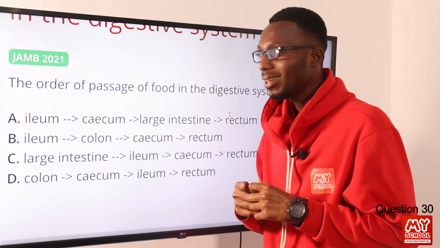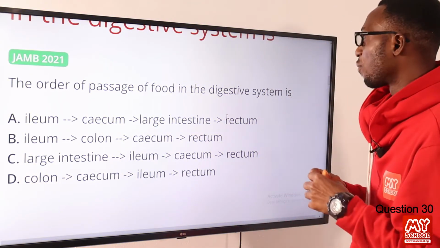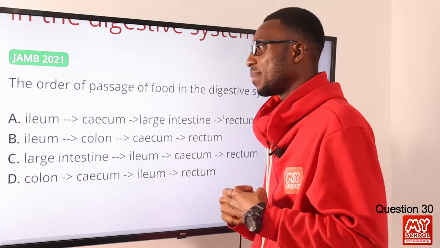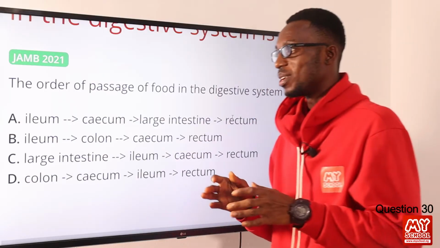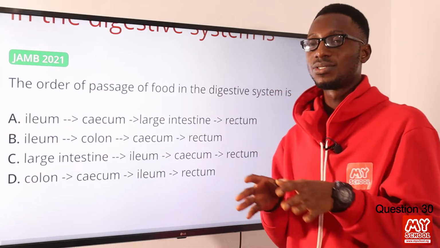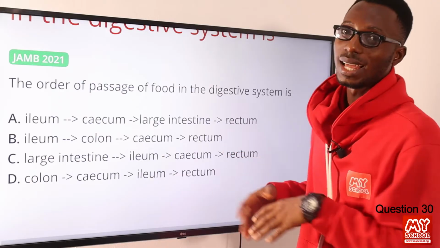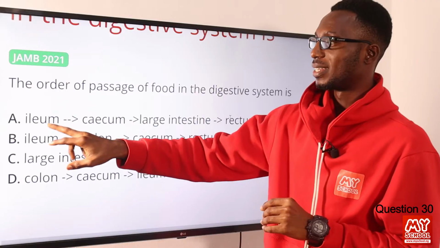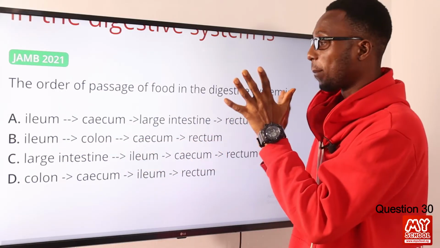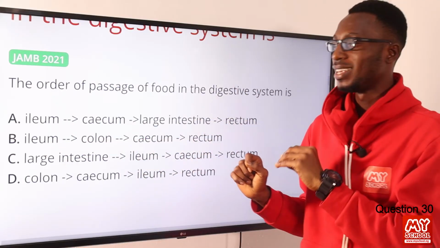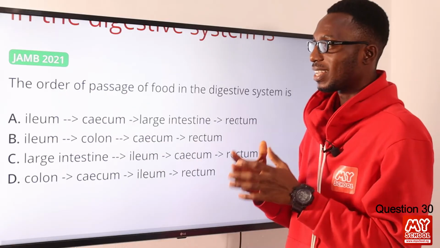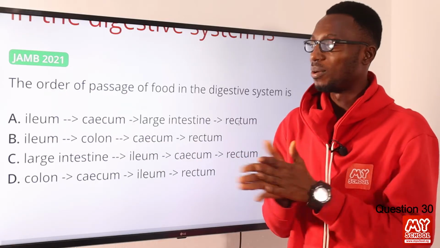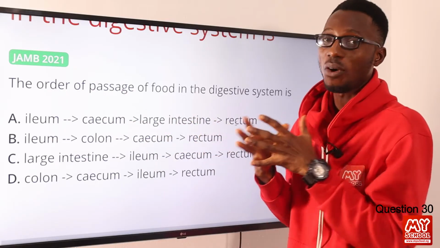Question 30. The order of passage of food in the digestive system is what? You know it's from the small intestine to the large intestine, then out through the anus. It starts with the ileum, based on the options we have here. The ileum is the last section of the small intestine. Here the process of digestion is completed.